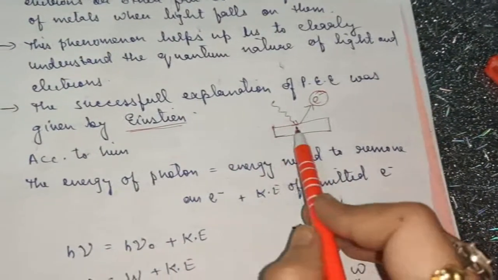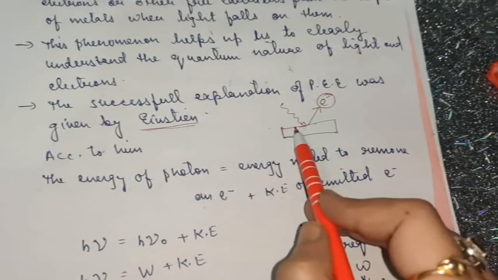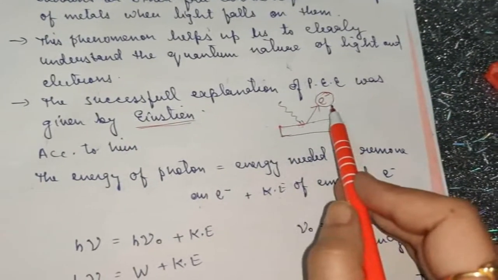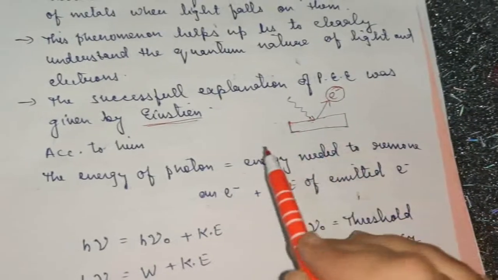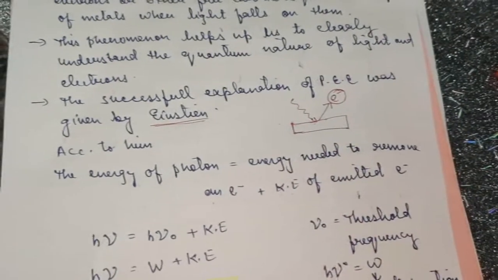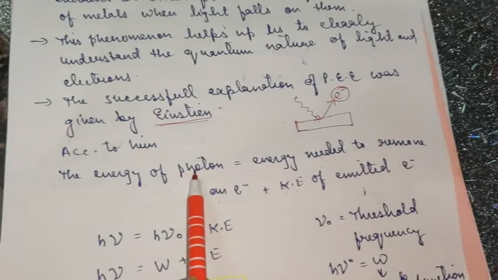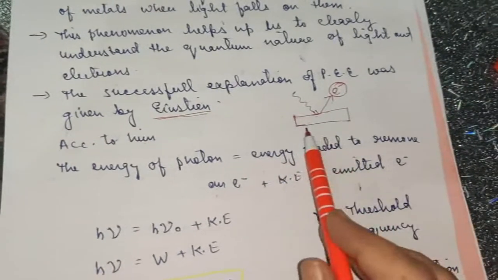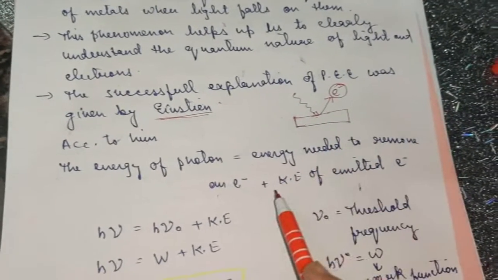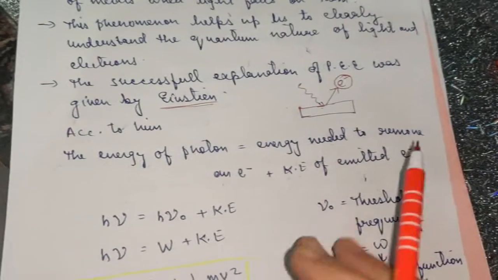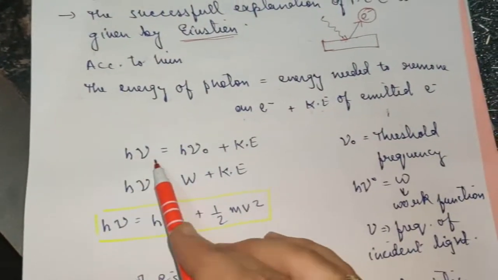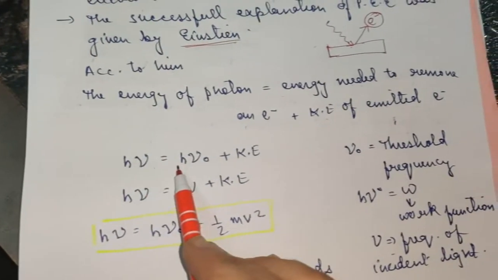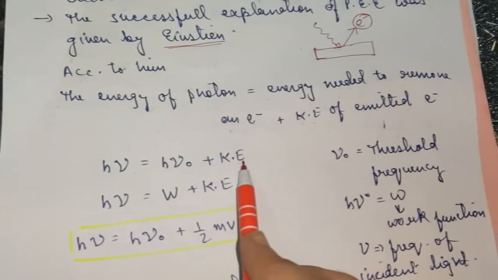So when the light strikes the metal surface, the electron comes out, and coming out means it must have some kinetic energy also. That is why it is moving out. Whenever a body is in motion, it possesses some kinetic energy. So whatever energy the photon imparts to the electron, first some part is utilized in ejection and some part is utilized in moving the electron on the surface. So h nu, the energy of the photon which I discussed in Planck's quantum theory, is equal to h nu naught plus KE. KE means the kinetic energy.